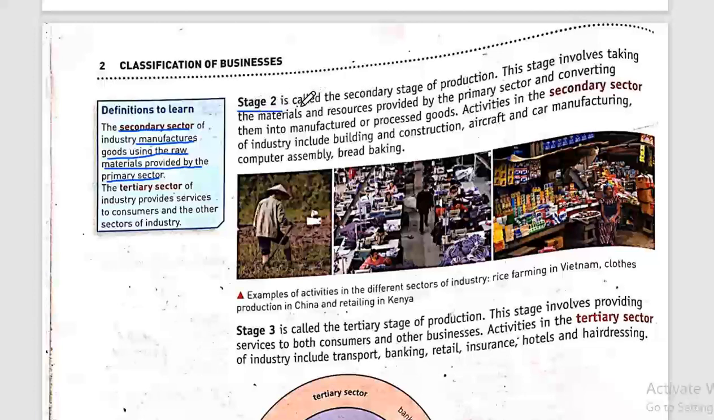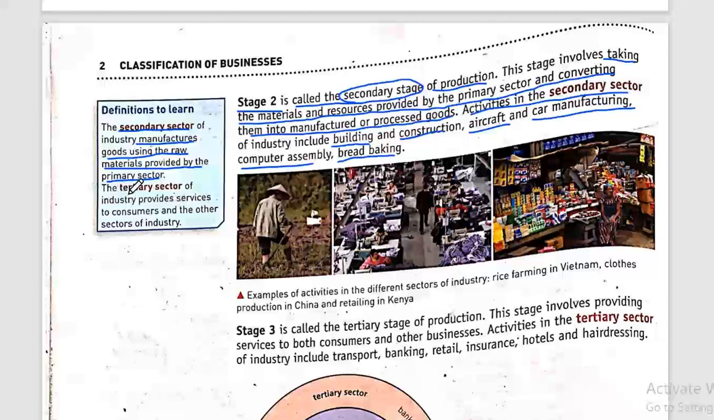So stage number 2, it's called the secondary stage of production. This stage involves taking the materials and resources provided by the primary sector and converting them into manufactured or processed goods. These are examples of activities that happen in the secondary sector: building, construction, aircraft and car manufacturing, computer assembly, and bread baking. So these are examples of the activities.